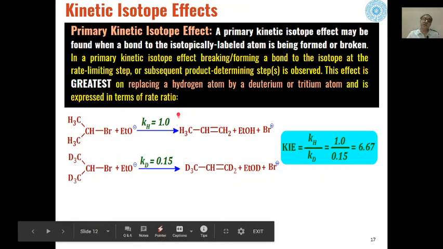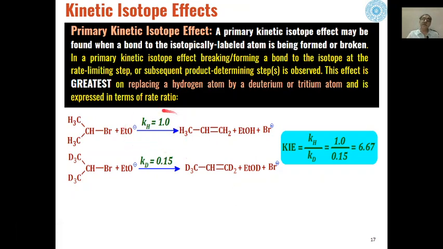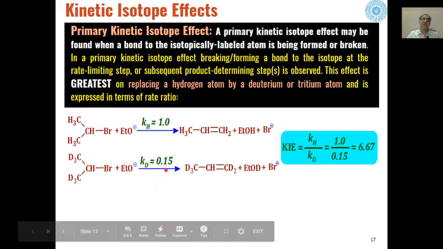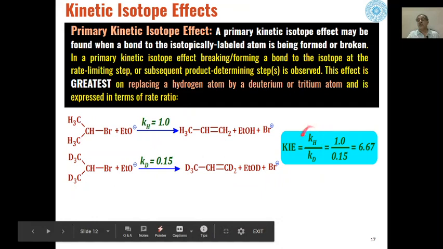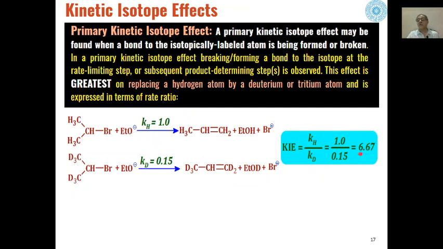When the rate of reaction is studied, if the rate of this reaction is 1, then the rate of reaction in this case is 0.15, and the ratio of KH to KD, when calculated, comes out to be about 6.67.